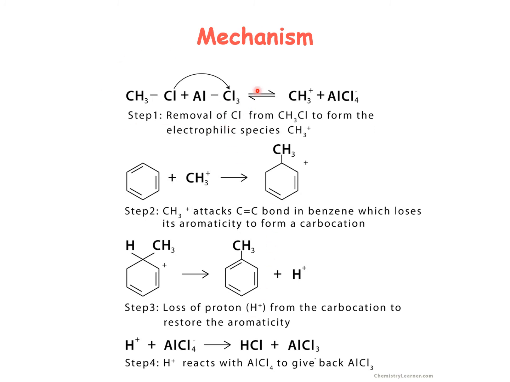In this step, like halogenation, here also one of the halogens combines with AlCl3 to liberate AlCl4, leaving alkyl as a carbocation. This alkyl can easily be attacked by the benzene ring to form a sigma complex, and this will lose hydrogen in the last step, which can combine with AlCl4 to form HCl and AlCl3.